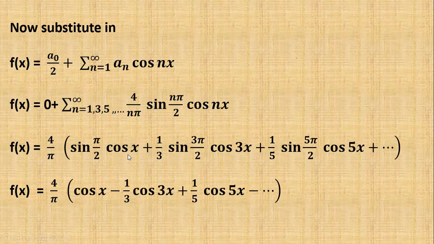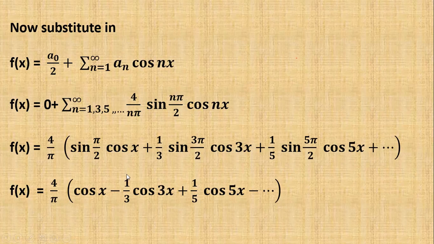And n is equal to 3: 1 by 3 into sin 3 pi by 2 into cos 3x, plus, and put n is equal to 5: 1 by 5 into sin 5 pi by 2 into cos 5x, plus and so on.